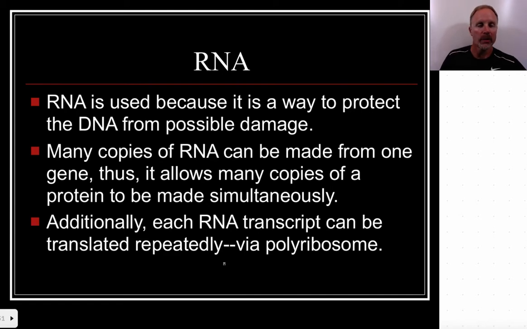And a little bit of what we talked about was that RNA was used because it was a way to protect that master copy, so to speak. So if anything happens to RNA, we can always make more because we have the DNA, whereas if we were working from the DNA and something happened, then that would create a problem for us. We can also manufacture many copies of the messenger RNA at one time, and from that we can make almost geometrically more protein, because we can have multiple ribosomes translating the gene into the protein through that structure called the polyribosome, which we were talking about. Okay, and we watched a movie on that. We discussed a little bit in class and those sorts of things.